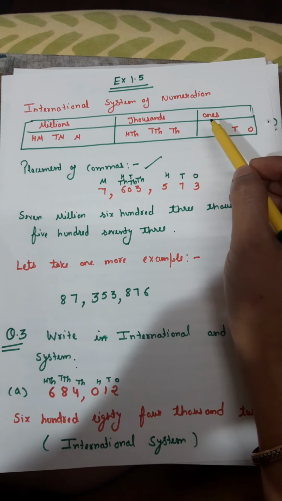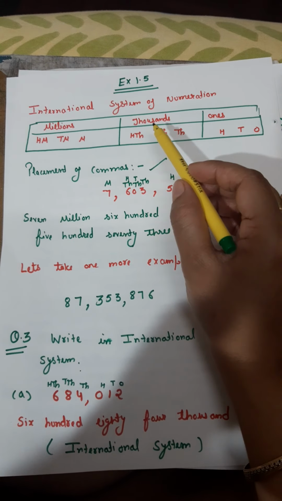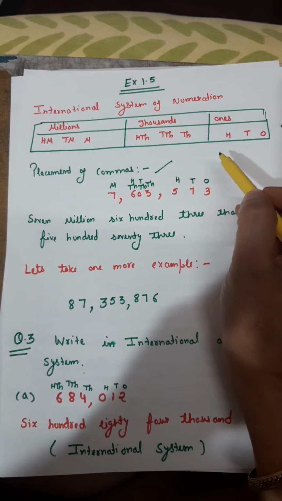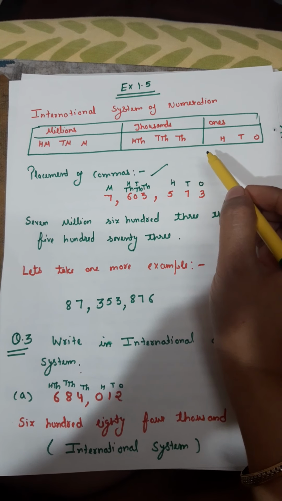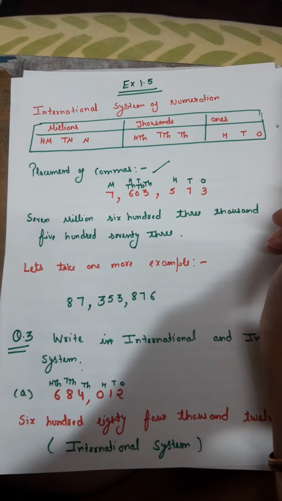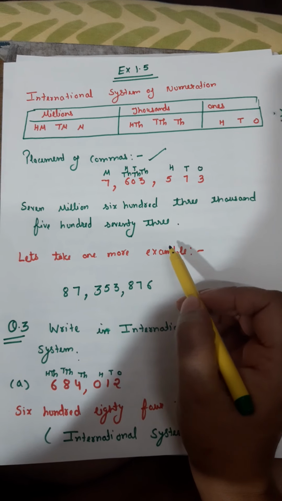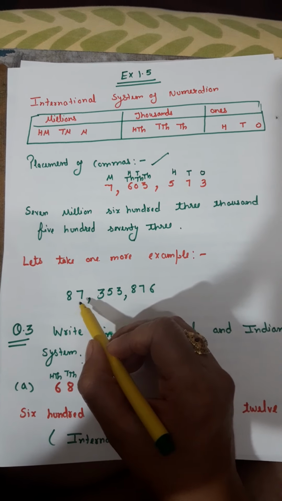Clear? So once again I am repeating that in the international system of numeration, as we had already discussed, the periods are ones, thousands, and millions. And after the completion of each and every period we put the comma. Clear? Let's take one more example. Let the number be this.